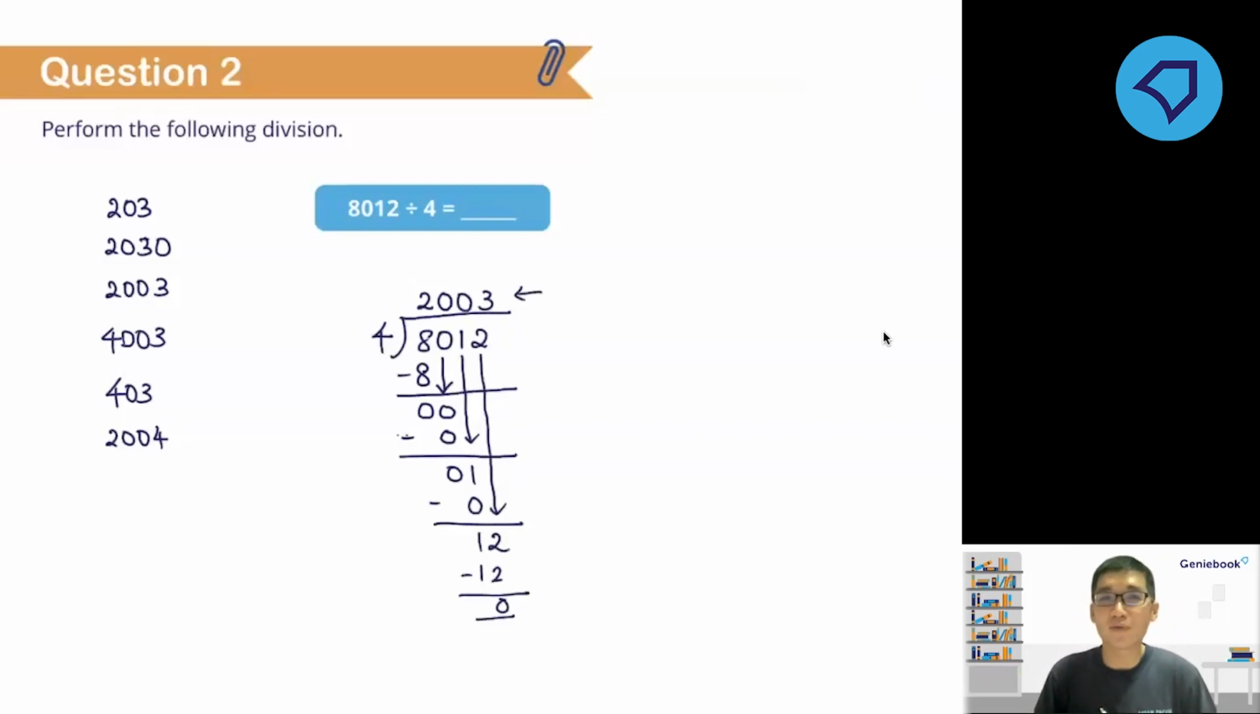It's 2003, not 203, and it's also not 2030, right? So for those who do it mentally, this is where careless mistakes come in. And that's where in the exam, highly likely you'll miss that 1 mark or 2 marks. So always go back to doing your long division. Try not to do everything mentally.